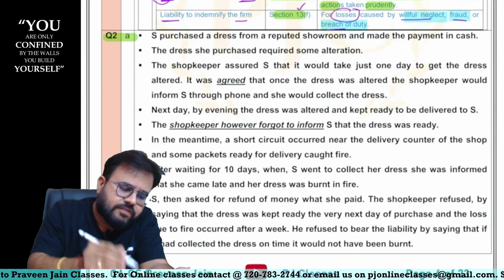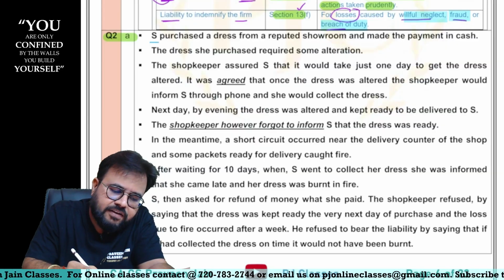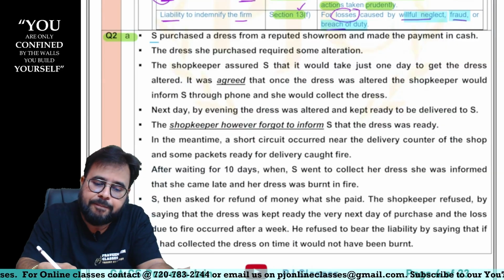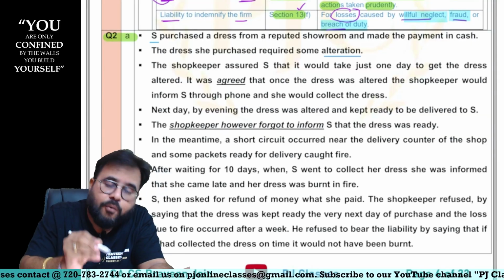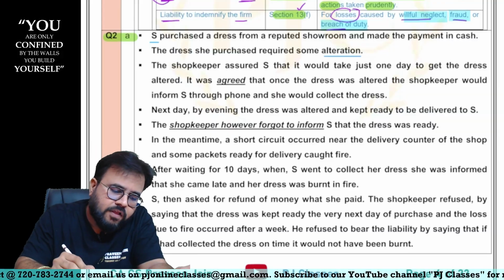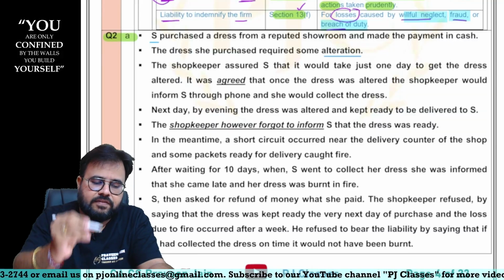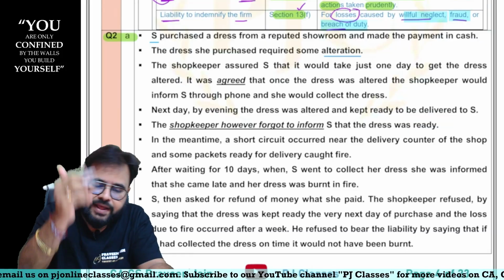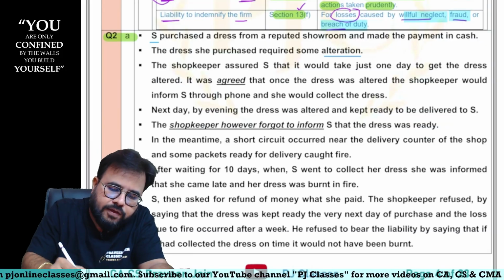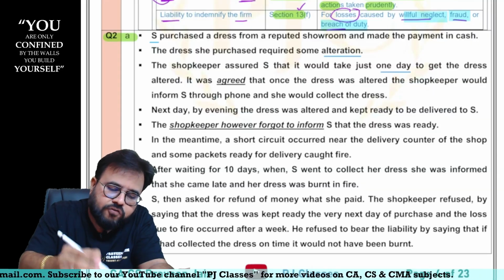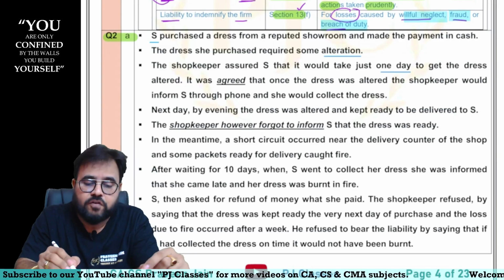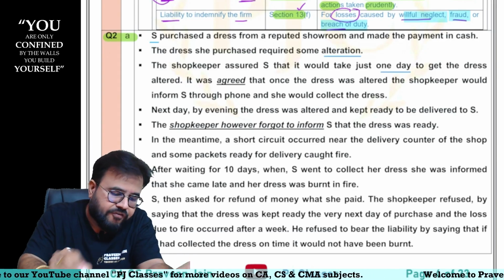So there is S who has purchased some dress material and made a payment in cash. Great. Now this dress required some alteration, sir. The shopkeeper assured S that it would take 1 day to get the dress altered. So the shopkeeper is asking for a time limit of 1 day. And it was also agreed that once the dress was altered, the shopkeeper would inform S.